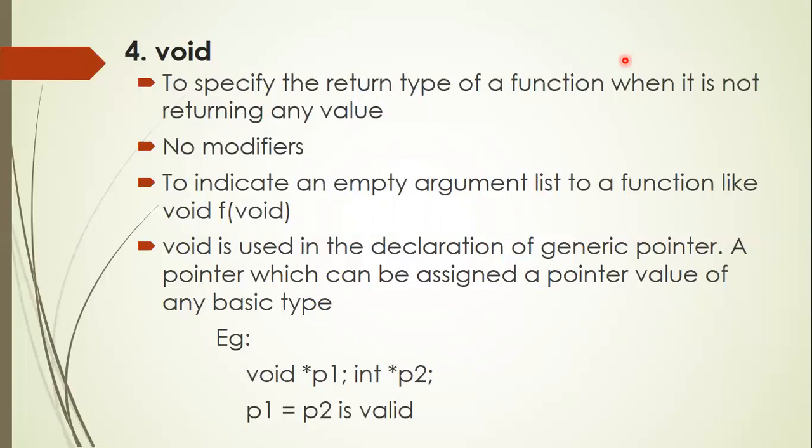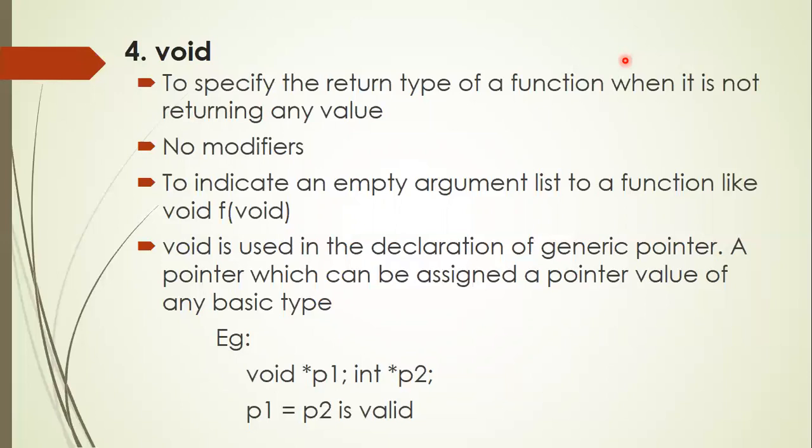Void data type has no modifiers. Assume that there is a function called f which takes no argument, at the same time does not return any value, then its prototype looks like void f within the brackets void. So before the function name, if you write void, that denotes the function is not returning any value. In the argument place, if you write void, it means the function is not accepting any argument. The main advantage of void pointer is used for the declaration of generic pointer.